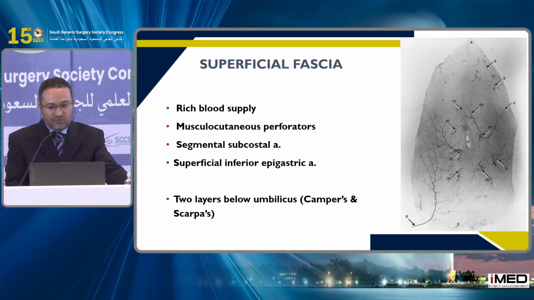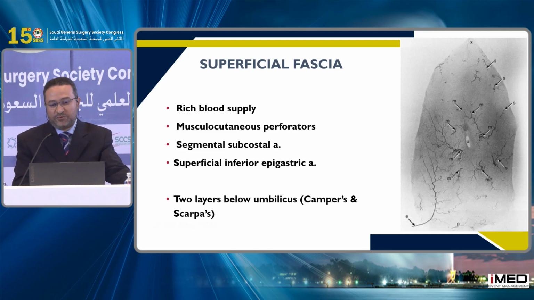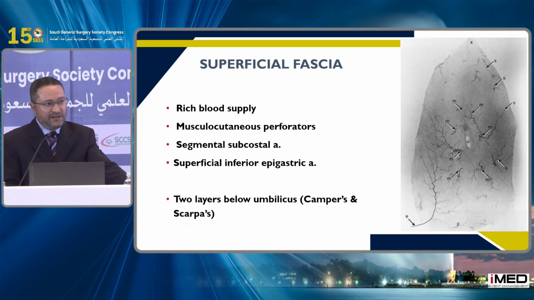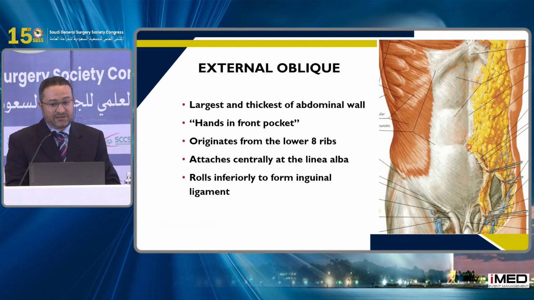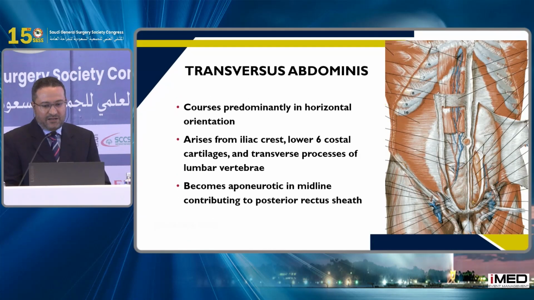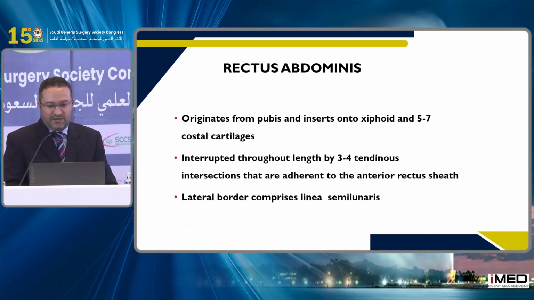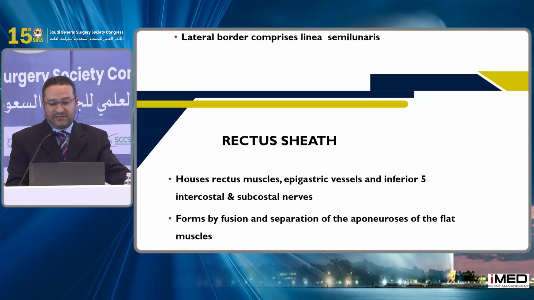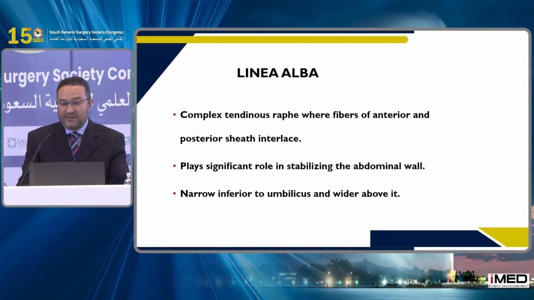I will not go through the anatomy of the abdominal wall in detail, but all surgeons working in hernia should have solid knowledge of the anatomy: the superficial fascia and its rich blood supply, the external oblique, its origin, insertion and dimensions, the internal oblique, in addition the transversus abdominis, the rectus abdominis muscle, the rectus sheath, and the linea alba.